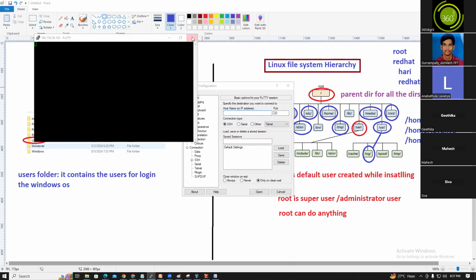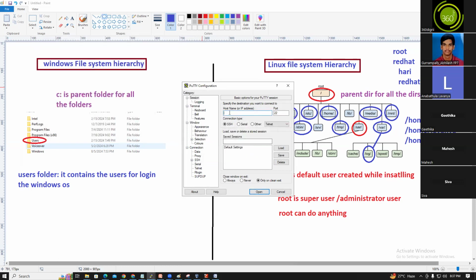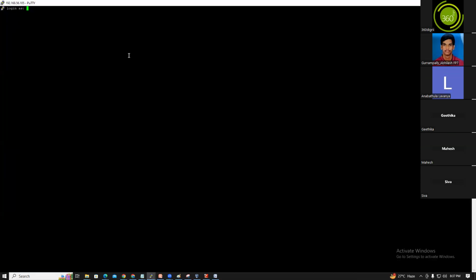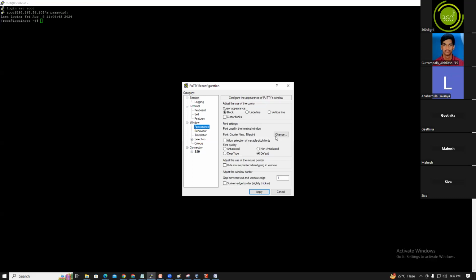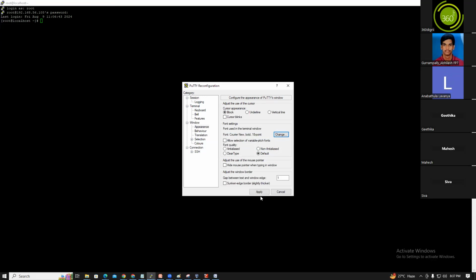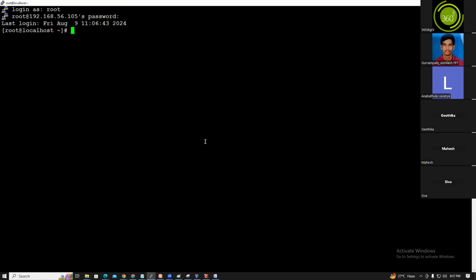New session. I close. 192.168.56.105, accept. Login as the root user, then the password. Are you able to see the font, guys? No, right? I'm changing the font to bold 18. Okay, apply.